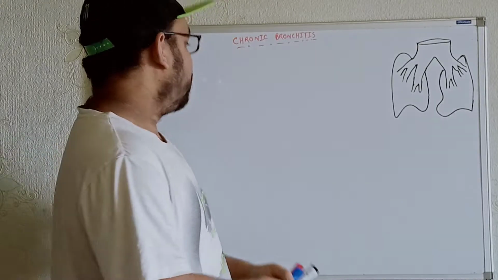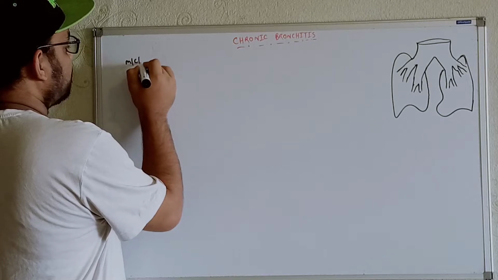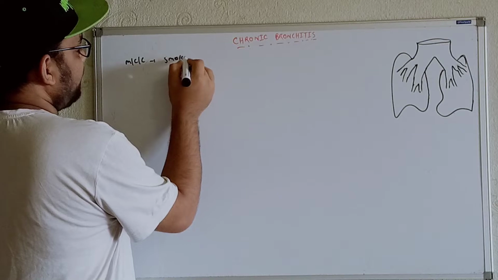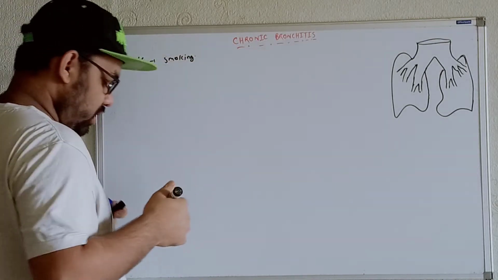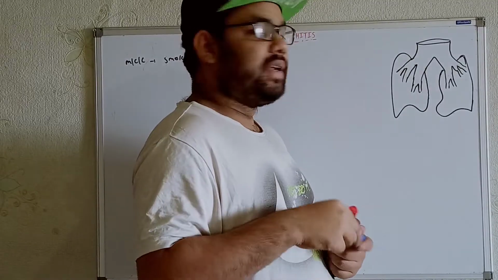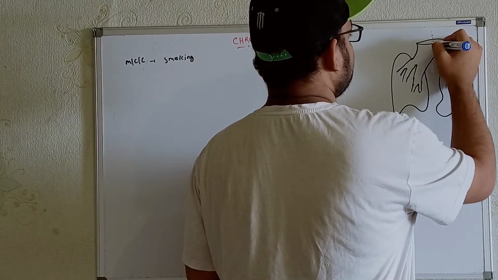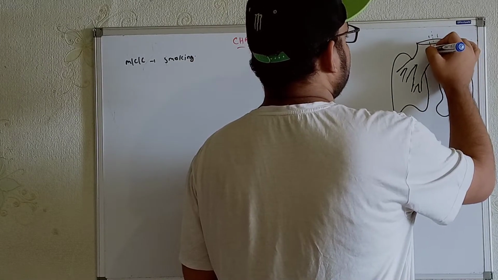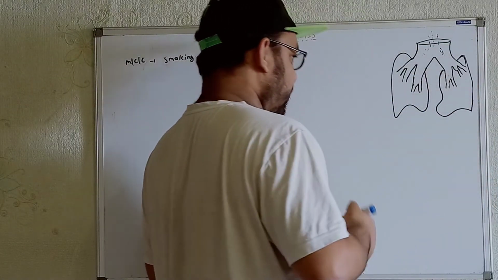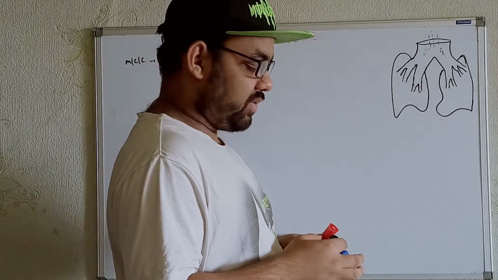If I write it over here, the most common cause of chronic bronchitis is smoking. Now see, whenever we smoke, the smoke particles go through the airways. And as we know, the lining of the airway has pseudostratified ciliated columnar epithelium.